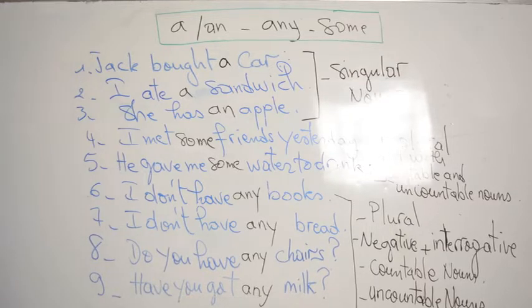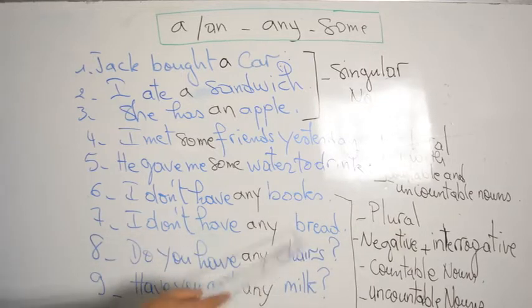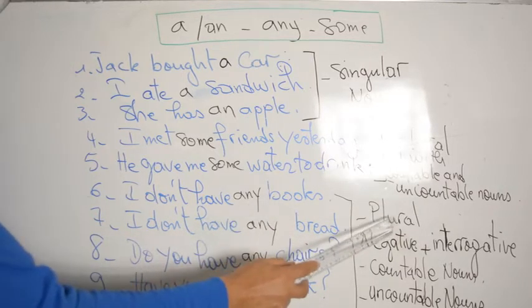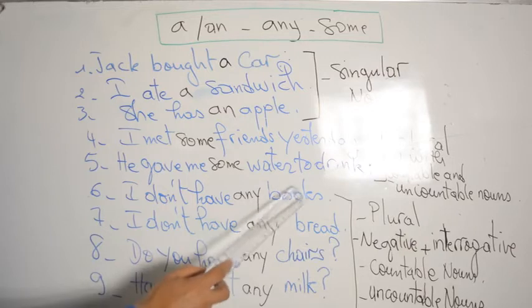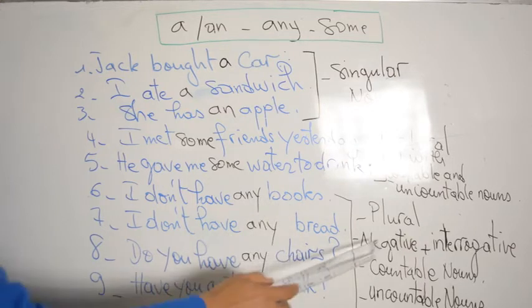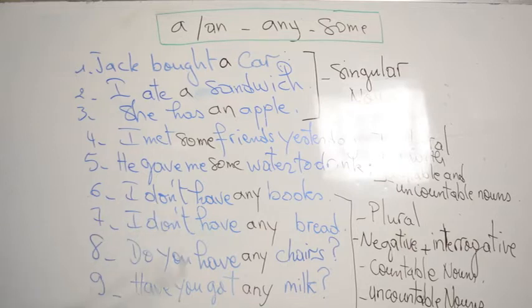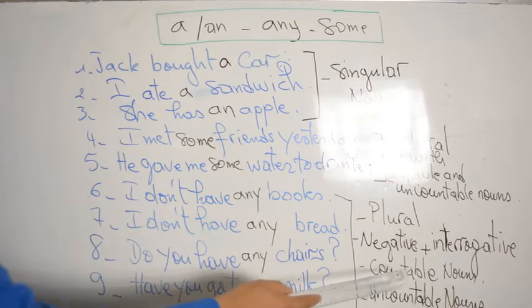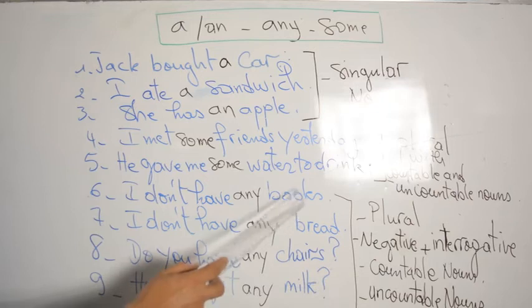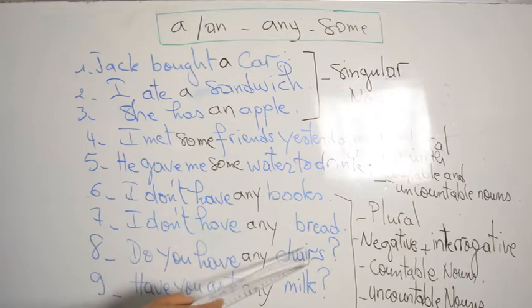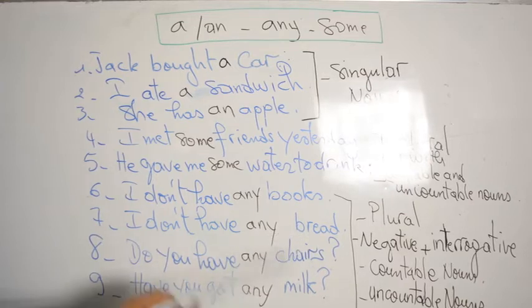Okay? So, as a conclusion here, we use any with the plural forms. Look here, like books, like chairs. We use it with negative and interrogative sentences. Here we have negative and here interrogative. And we use it with countable nouns like here. Countable nouns, books, chairs are countable nouns. And uncountable nouns also, right? Like bread, like milk. Is it clear?